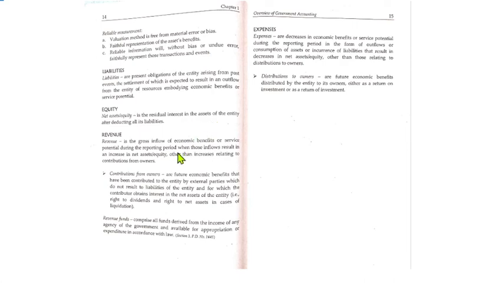So, meron din tayo on our financial performance, yung revenue and then expenses. So, pinakita lang din dito, the revenue, the definition for the revenue funds comprise all funds derived from the income of any agency of the government and available for appropriation or expenditure in accordance with the law. Expenses are decreases in economic benefits or service potential during the reporting period in the form of outflows.